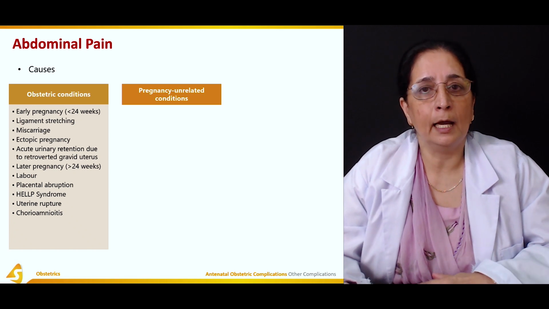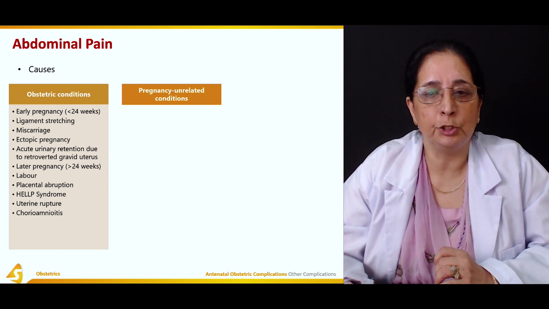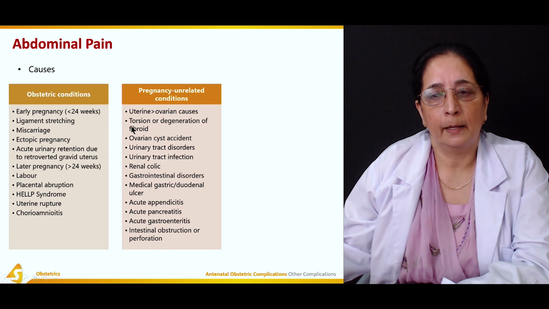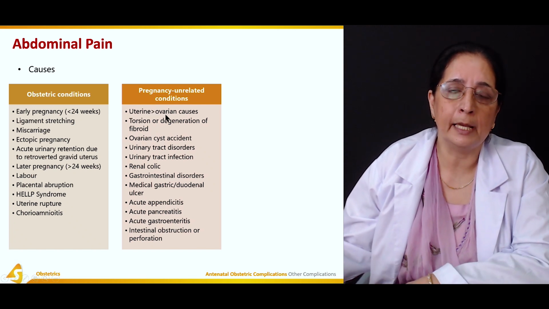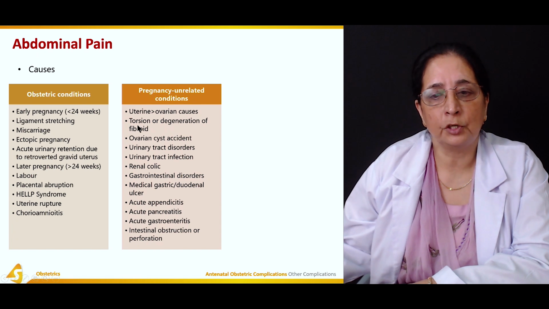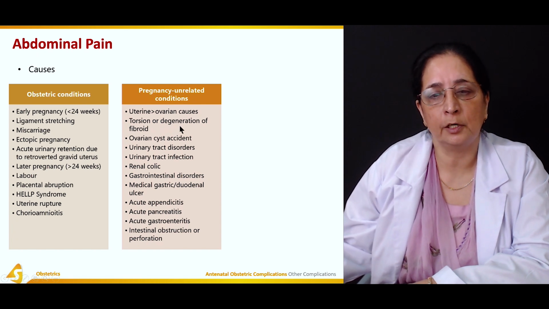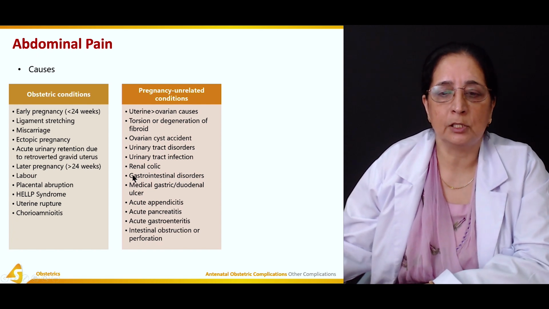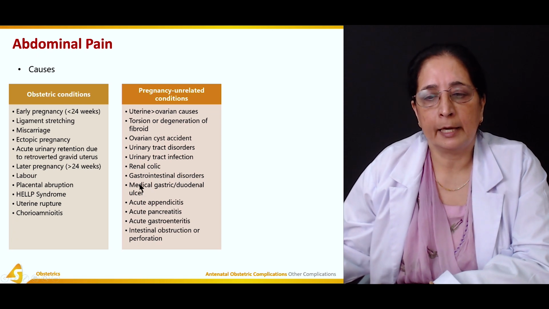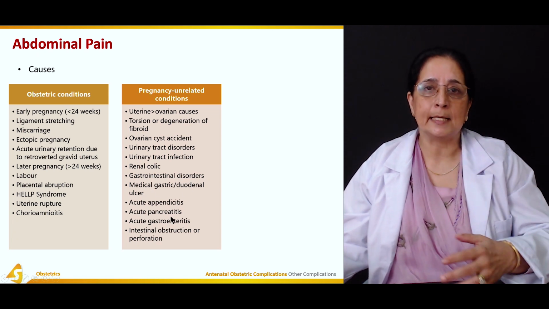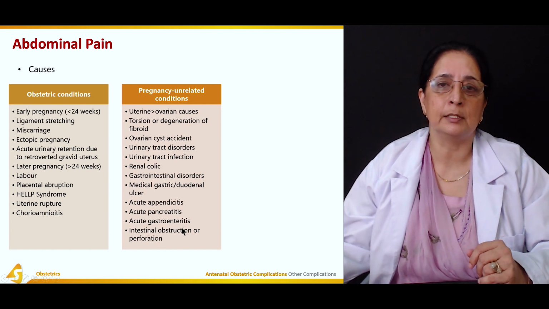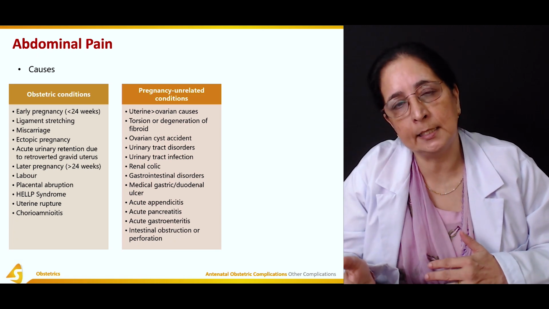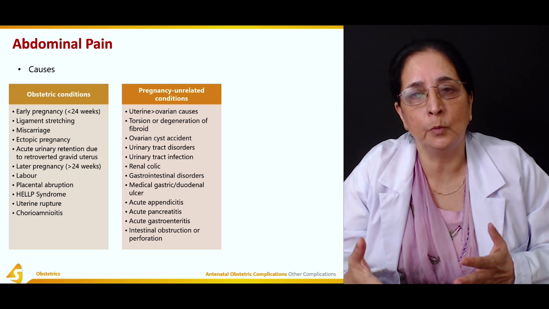Then pregnancy-unrelated conditions also can lead to abdominal pain, like uterine and ovarian causes. Uterine causes are usually more than ovarian causes. There is torsion of fibroids, degeneration or torsion, ovarian cyst accidents, urinary tract disorder, renal colic, gastrointestinal disorders, appendicitis, pancreatitis, gastroenteritis. So all these can lead to abdominal pain during pregnancy, but they are not directly related to pregnancy.